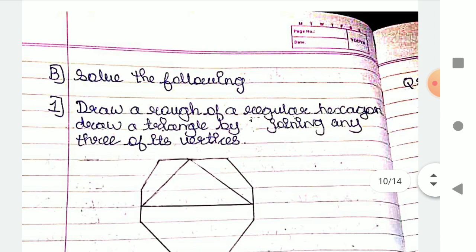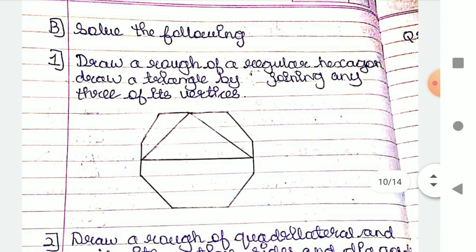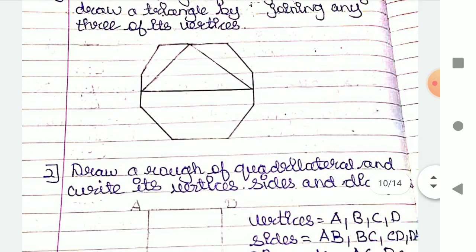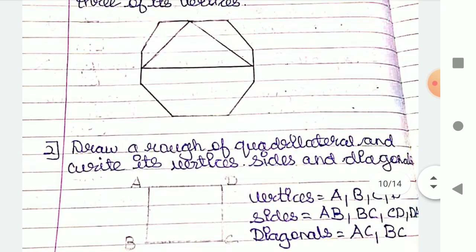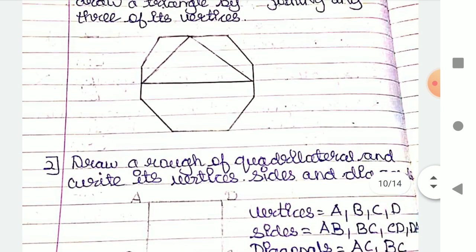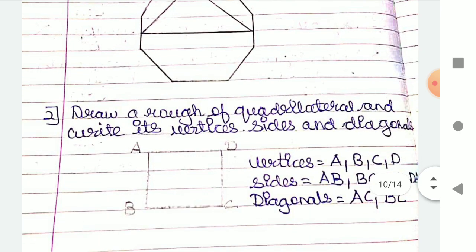Now solve the following figures. Draw a rough sketch of a regular hexagon. Okay, here the hexagon is drawn. Draw a triangle by joining any 3 vertices. So join any 3 vertices and write it. Here it is an octagon already, you have to draw a hexagon.